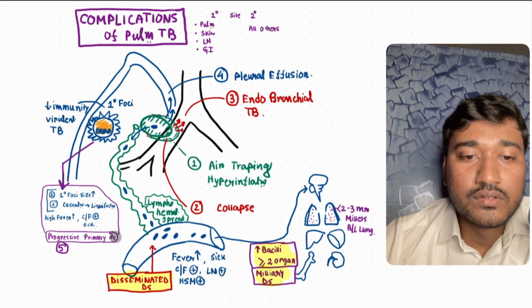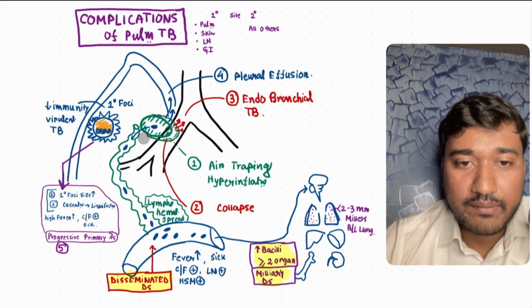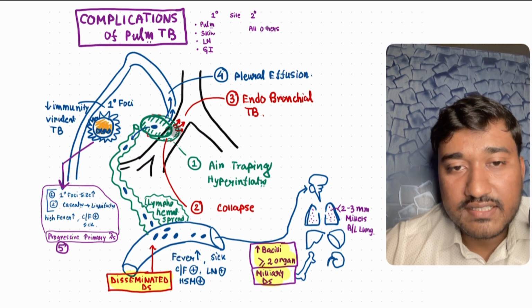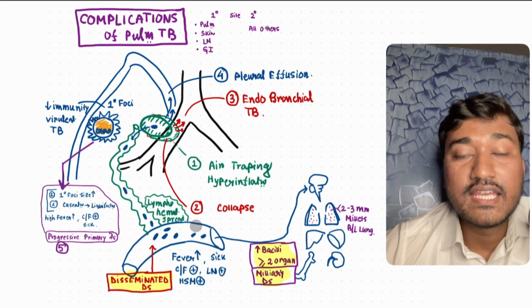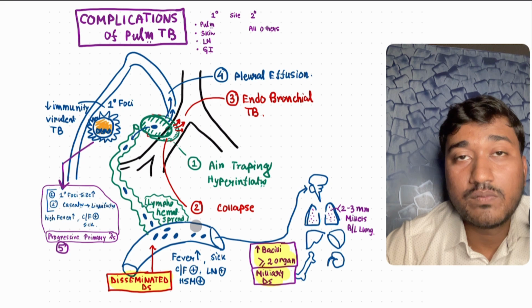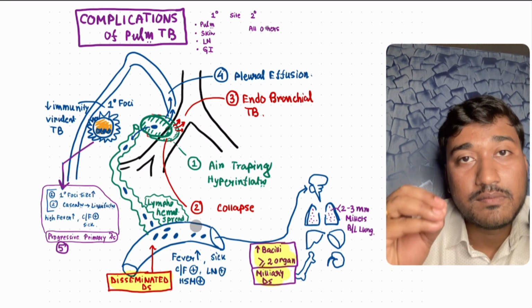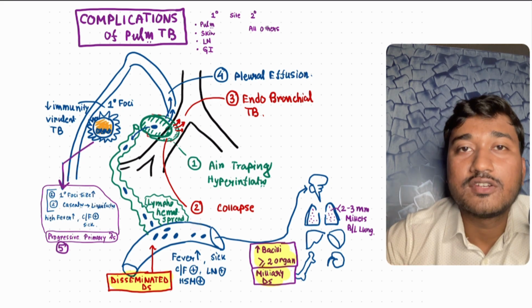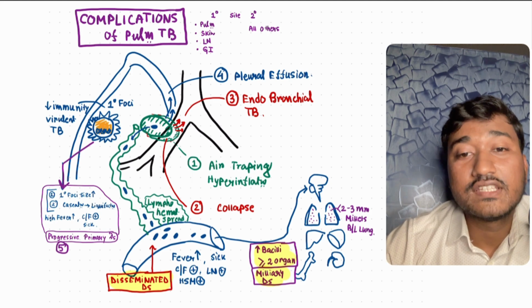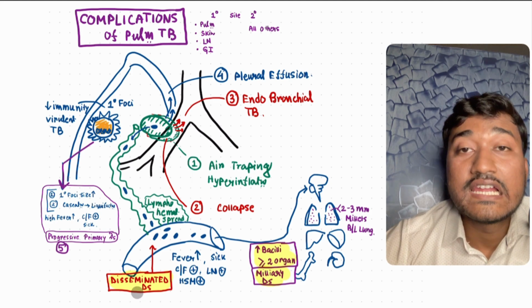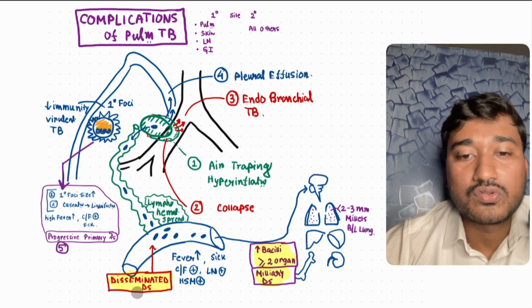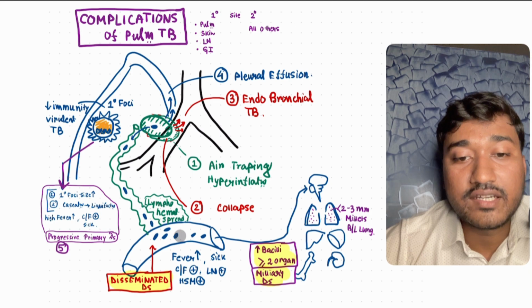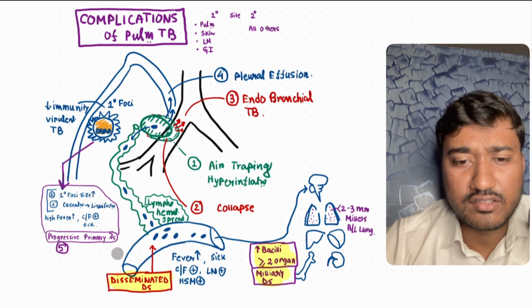Okay. And another thing which can happen, look here, via lymphatics from this lymph node, the TB bacteria eventually enter the blood circulation. If the TB bacterial load is too much and your immune system is down, TB bacteria from the lymph node come into the blood circulation and proliferate within it. We call this disseminated TB disease. Disseminated means the TB bacteria spread via the hematogenous route. So there will be high grade fever, the baby will be sick, the lymph nodes will be enlarged, and there will be hepatosplenomegaly.